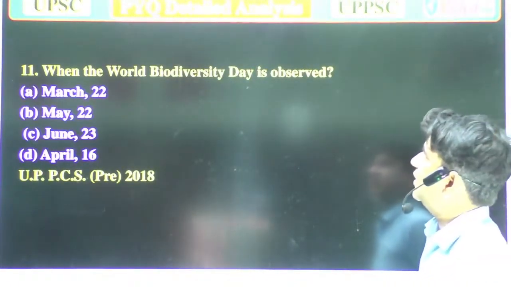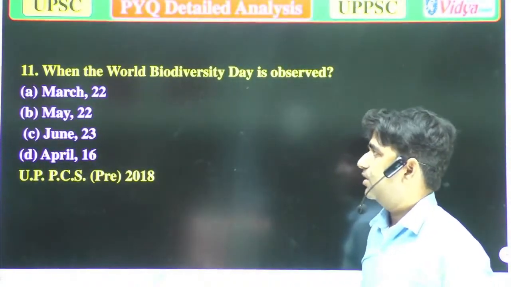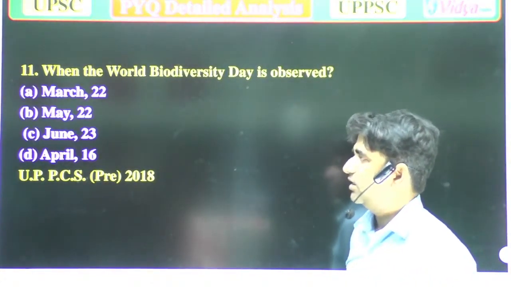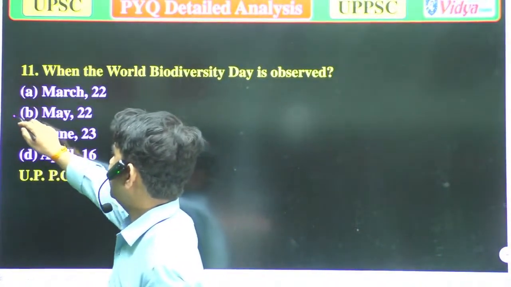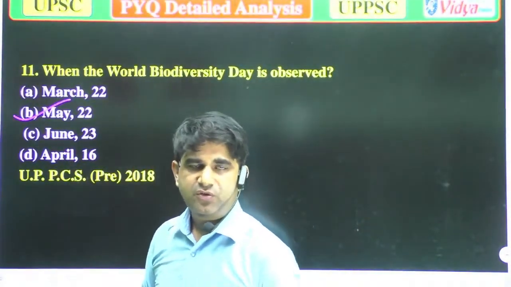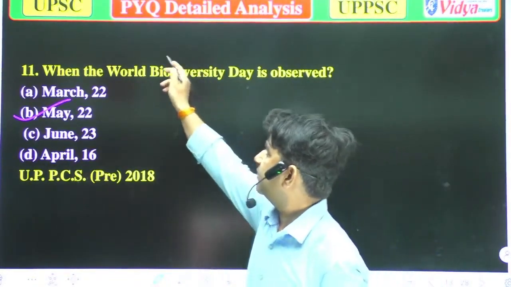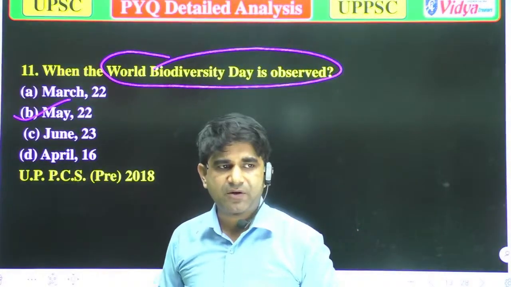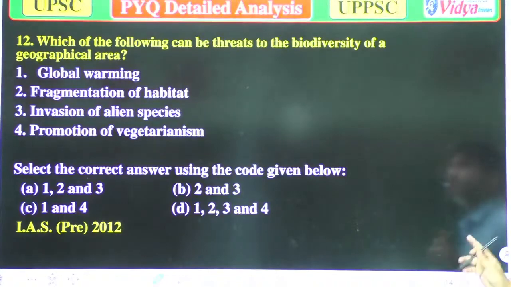When is World Biodiversity Day observed? A. March 22nd, B. May 22nd, C. June 23rd, and D. April 6th. So the correct answer is May 22nd. On that day, World Biodiversity Day is observed. Now we'll move to the next question.